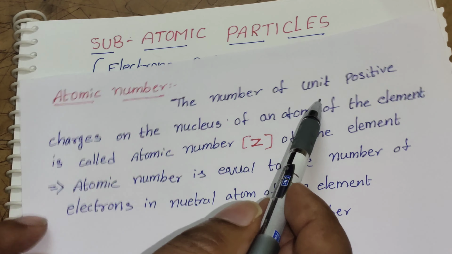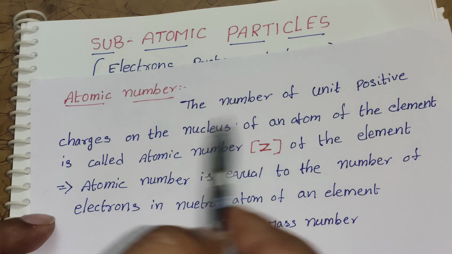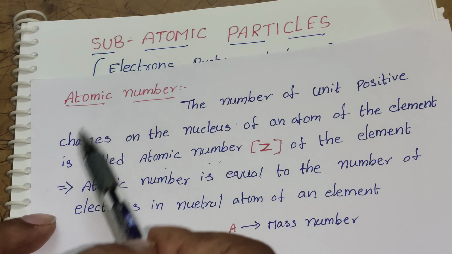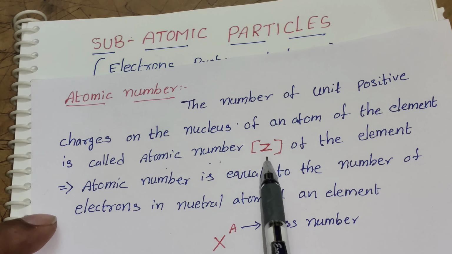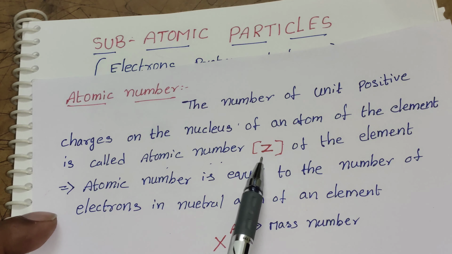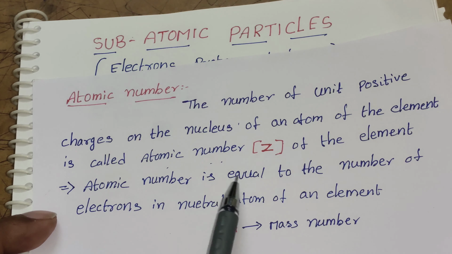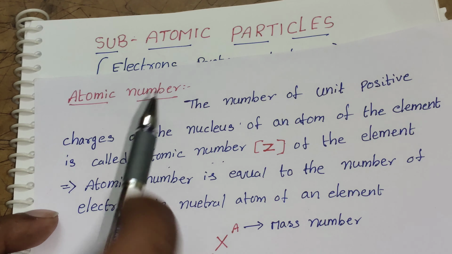the number of unit positive charges on the nucleus of an atom of the element is called the atomic number. And for the atomic number, we indicate the symbol as Z. Z means the atomic number. And the atomic number is equal to the number of electrons in the neutral atom of the element.